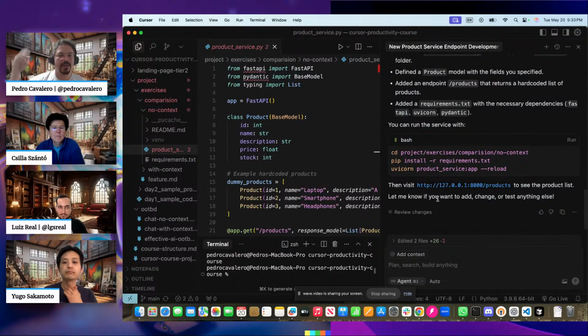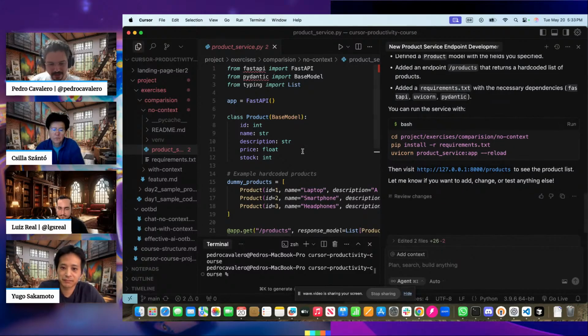Why? We have only one file. We have the domain, product, controller, service, everything in one file. We don't have any tests. I don't even know if I accept using FastAPI in my company. So I didn't tell it anything, and of course I couldn't get anything much better than this. It's pretty good actually, but yeah, it wouldn't pass my code review.